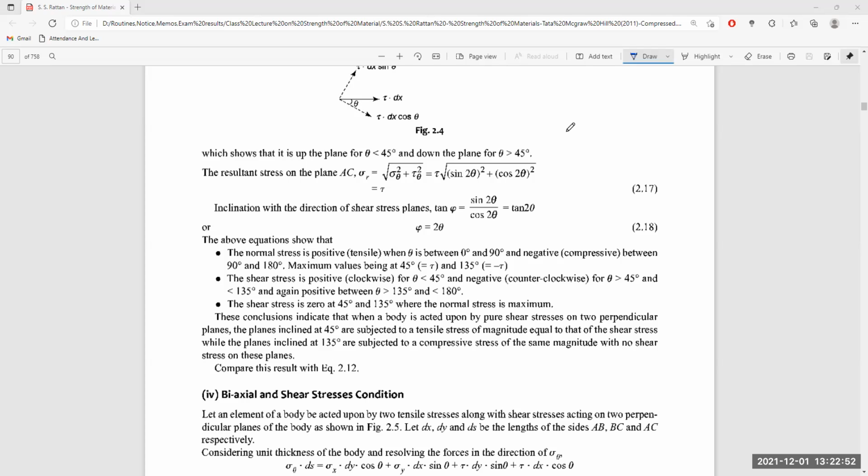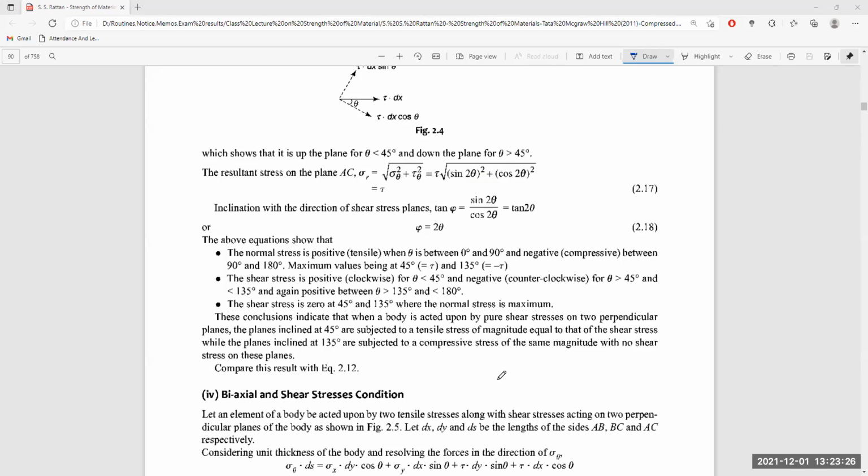Next we went through what the stress and strain will be on this oblique plane when the bar is subjected to shear stress and tensile stress. Next, we discussed when the bar is subjected to only shear stress.